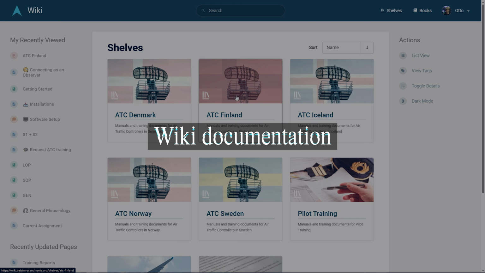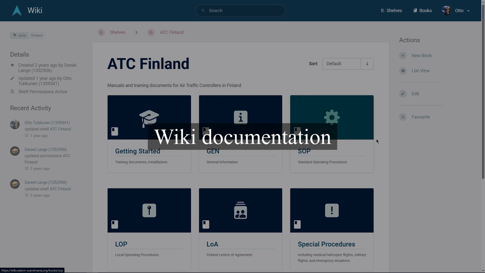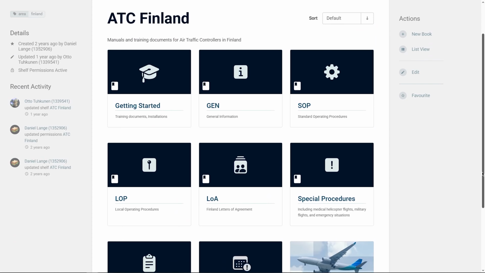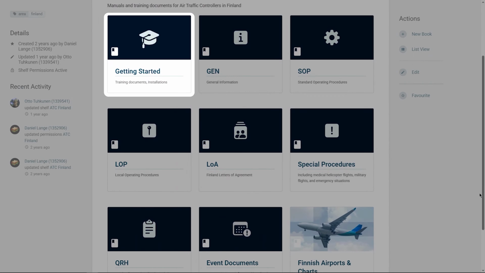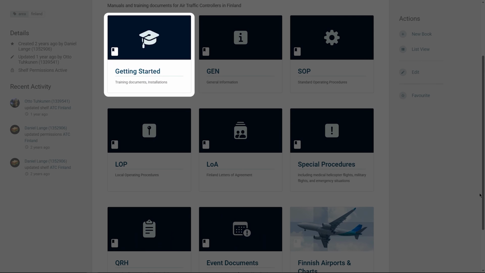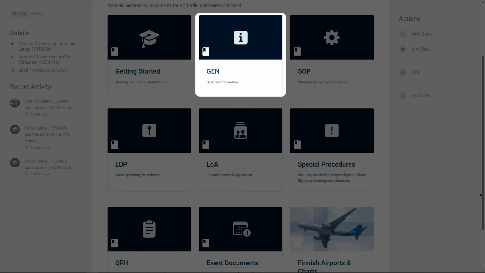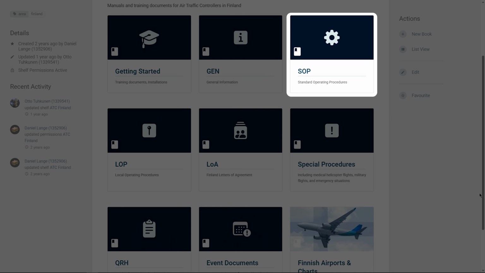Let's take a look at the documentation for Finland. Think of it as a bookshelf, divided into several books. The first book is Getting Started. Here you'll find training documents and installation instructions. The second is General Information. This includes a list of ATC positions, operational changes, and general procedures. The third is Standard Operating Procedures. It covers aerodrome flight information, tower, approach control, and area control.